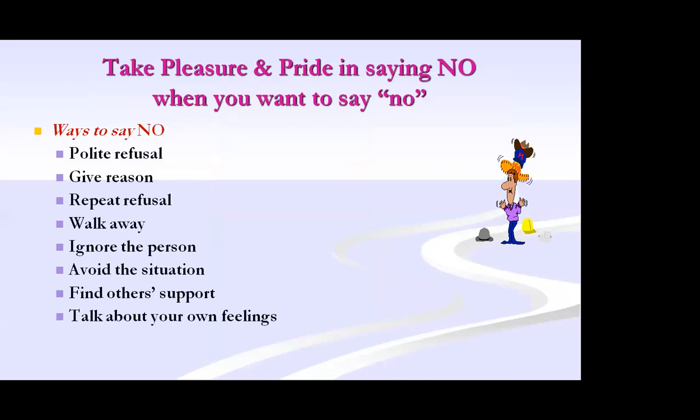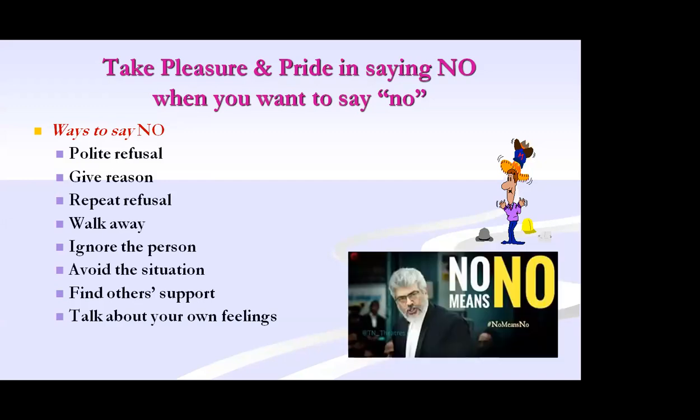And ask the girls or boys, this is the most important thing: take pleasure and pride in saying no. When they want to say no, they should say no. Other than that, nothing. Ways to say no: polite refusal, give reasons why you don't want this, repeat the refusal, walk away, ignore the person, avoid the situation, find other support, talk about your own feelings. Even with the Nirbhaya Act, the criminal act, whatever act comes, they should be in a position to say no. I think no means no.